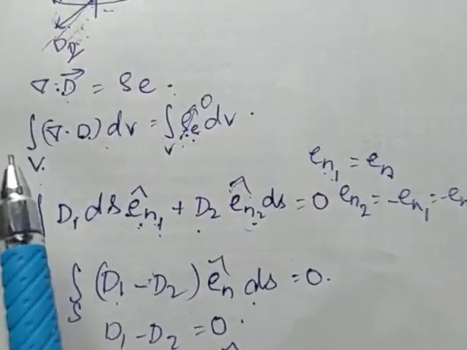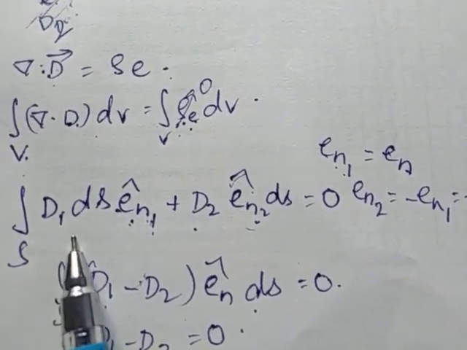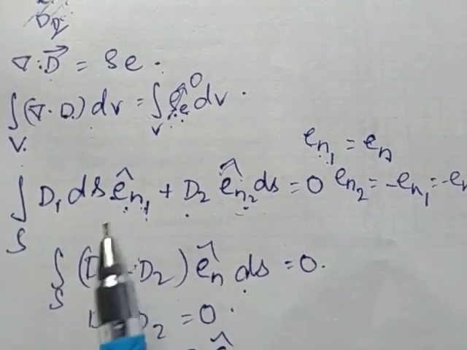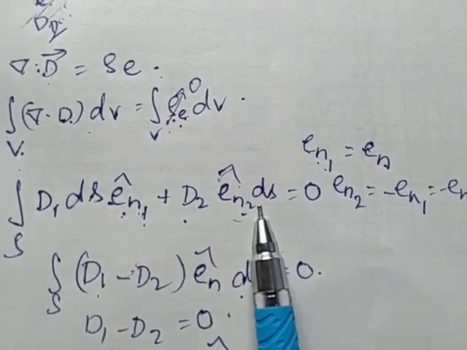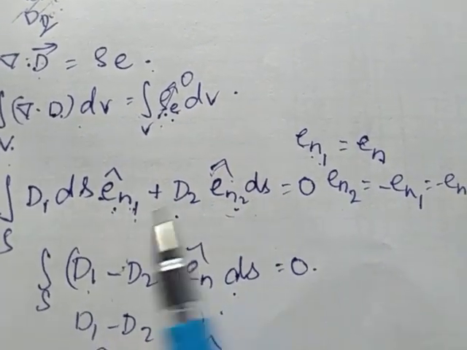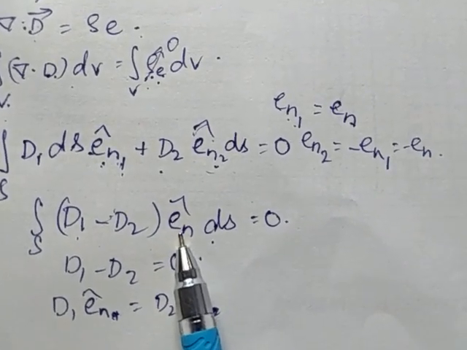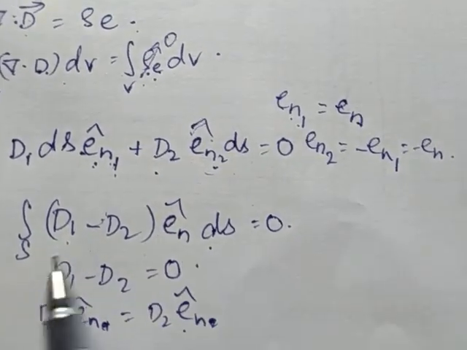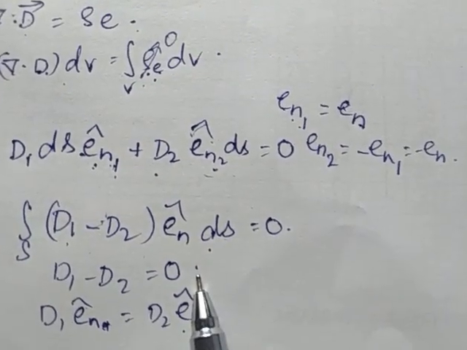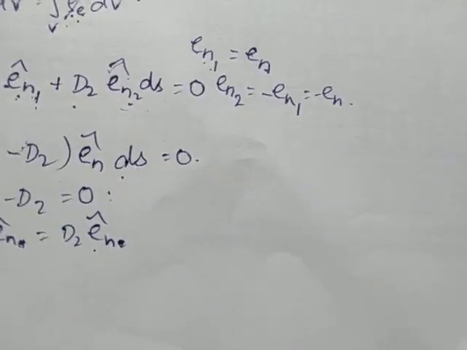I am changing the volume integral to a surface integral using the Gauss divergence theorem. This is for the two surfaces D1 and D2. The unit vectors en1 cap and en2 cap in medium 1 and medium 2 are opposite in direction. Therefore it has become en minus en, so I have taken en common. Since the surface is arbitrary, we have D1 minus D2 equal to 0. This implies D1 is equal to D2.